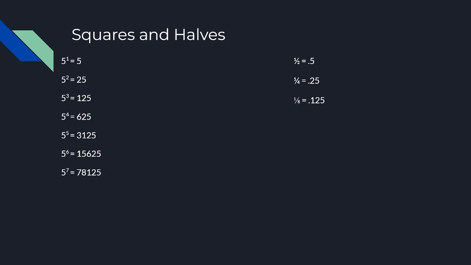1 over 8 equals 0.125. 1 over 16 equals 0.0625. 1 over 32 equals 0.03125. 1 over 64 equals 0.015625. And 1 over 128 equals 0.0078125.